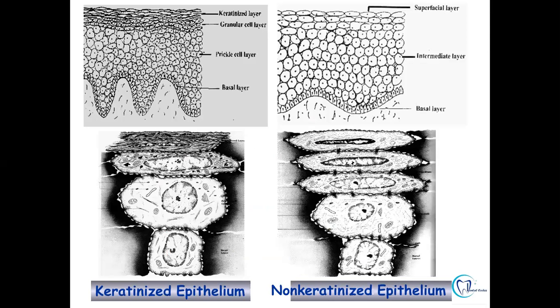This is the histological presentation of keratinized and the non-keratinized epithelium in a schematic diagram, in which in the keratinized epithelium we can appreciate 4 layers: basal layer, prickle cell layer, granular layer and the keratinized layer, whereas in cases of non-keratinized it is basal layer, intermediate layer and the superficial layer.